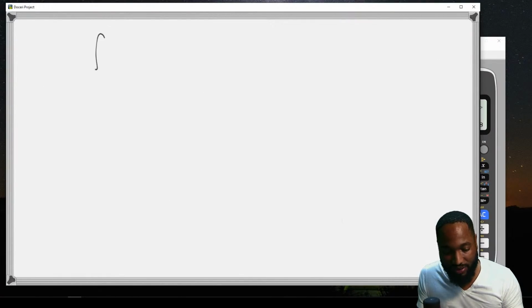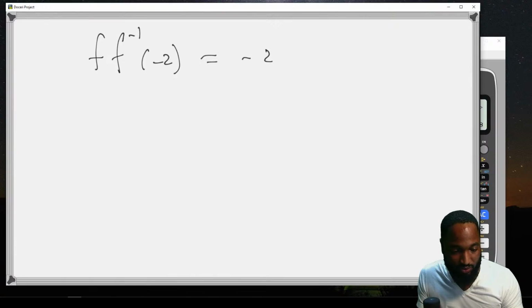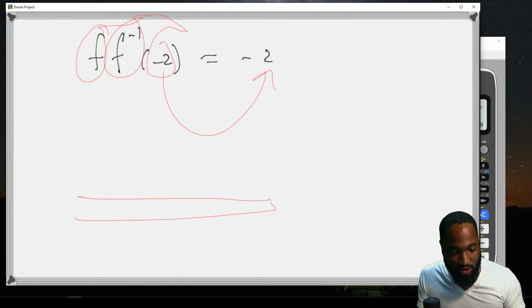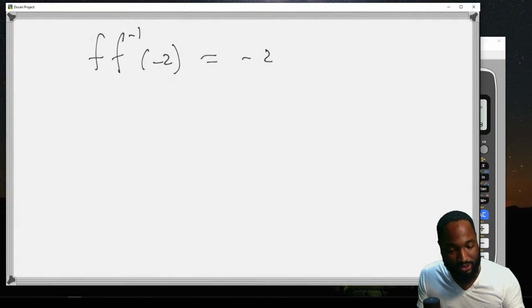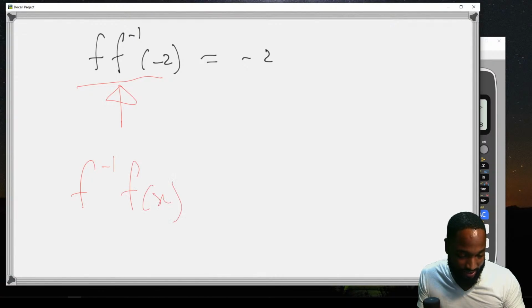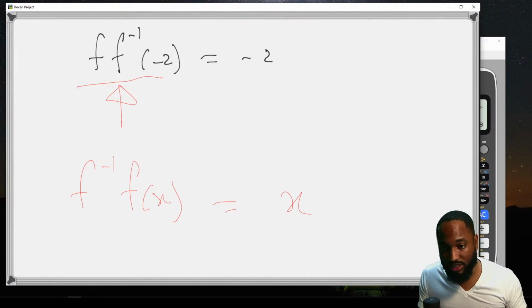And then they want you to state the value of f of f inverse of negative 2. Well, the answer is immediately negative 2. Because if you find f of f inverse of something, the answer is the thing. It's like if you go forward, then you go backward. Or if you go backward, then you go forward. Because these are opposites of each other. This comes up occasionally as well. f of f inverse, or f inverse of f of x, is the same as x. It's just something that you need to know.